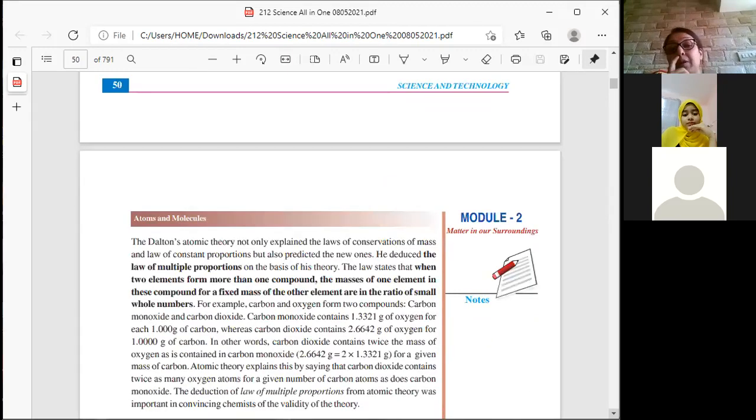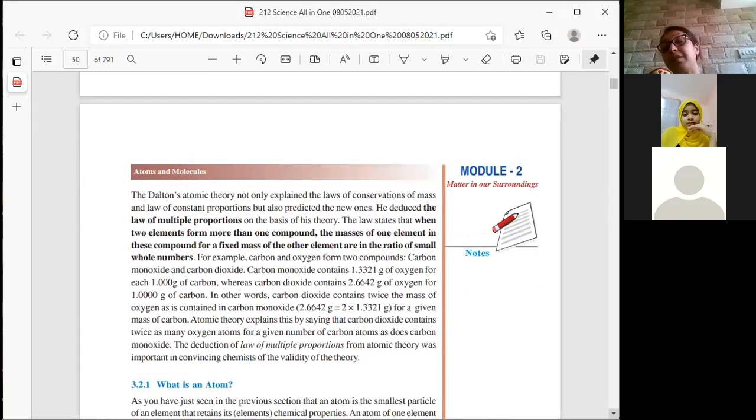We also learned about carbon monoxide and carbon dioxide. Carbon monoxide means 1.000 gram of carbon will be there with a certain amount of oxygen. And carbon dioxide means double of it will be there for 1.000 gram of carbon.